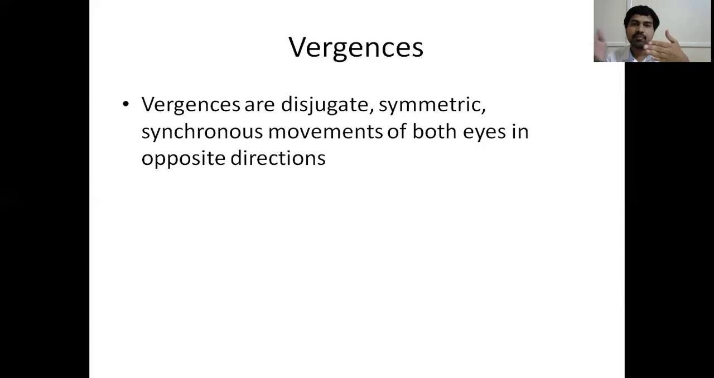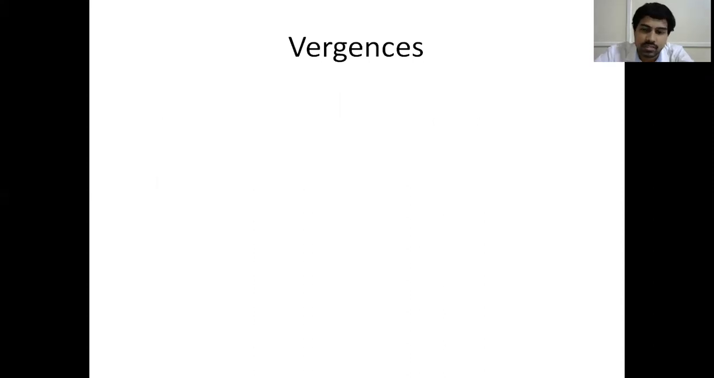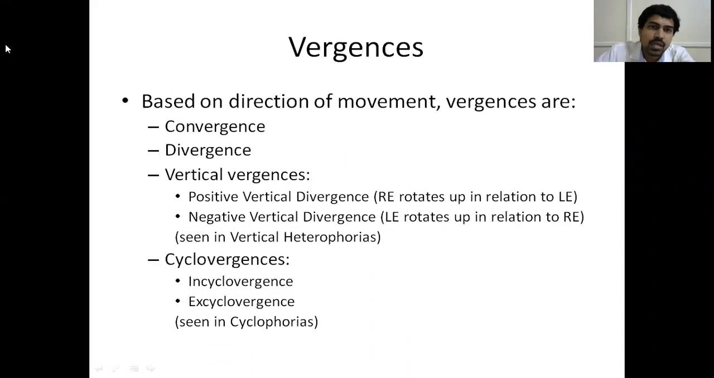And it is again symmetric. If the right eye rotates by 5 degrees, the left will also rotate by 5 degrees. They are synchronous. Both occur at the same time. It is not that one eyeball will rotate first and then the other eyeball. So if they move in opposite directions, then they are called vergences. So what are the vergences? Convergence. Convergence is when you look at a near object, both eyeballs converge. And when you look at a far object, both eyeballs diverge.